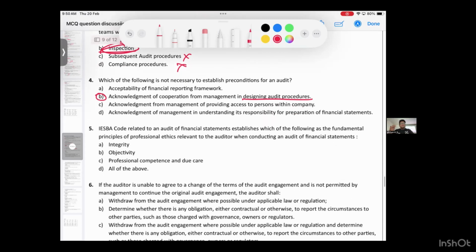Management. Fifth question. IESBA. What is IESBA? Indian Ethical Standards Board of India. Okay, Indian Ethical Standards Board.